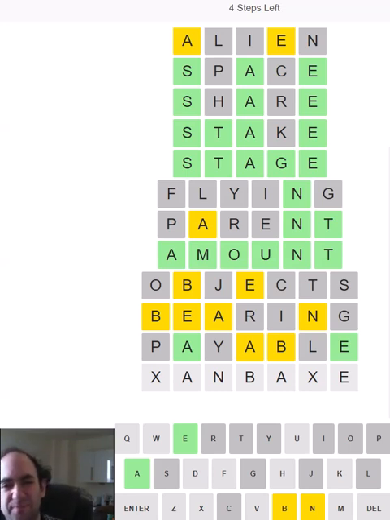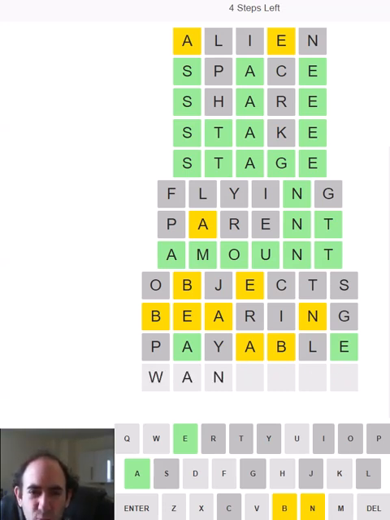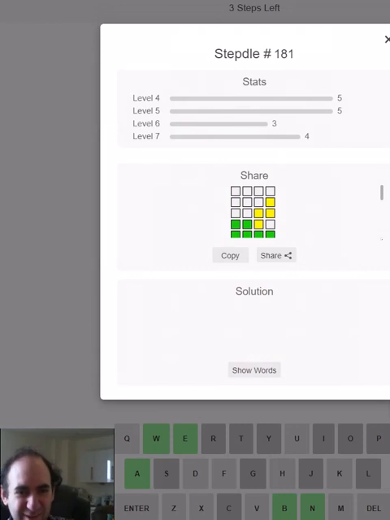Interesting. I don't know. I don't know what the first letter could be either. We've got 4 letters. No, we've got 5 letters out of 7. Could it be wannabe? I think it could. That's such an unusual A-B-E without the L being in there. That's not a common ending to a word. I'm very happy to get that without too much struggle. There was enough struggle, to be fair.